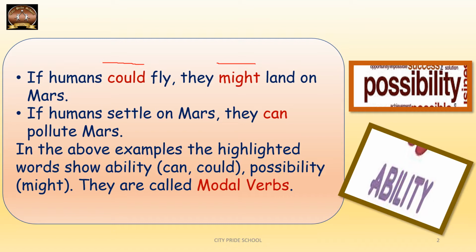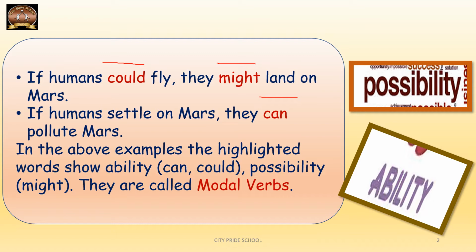The second example is, if humans settle on Mars, they can pollute Mars. So here can is being used to talk about the ability of human beings. Yes, human beings have the ability to pollute not only Mars, wherever human beings go.